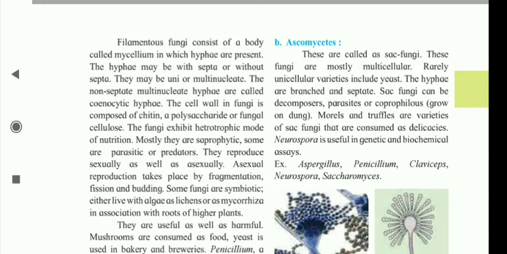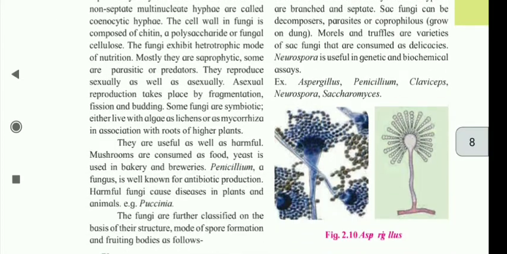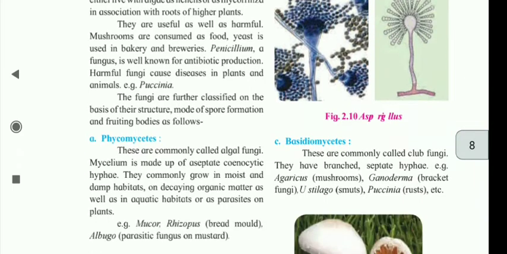Asexual reproduction takes place by fragmentation, fission, and budding. Some fungi are symbiotic, either living with algae as lichens or as mycorrhiza in association with roots of higher plants. They are useful as well as harmful.